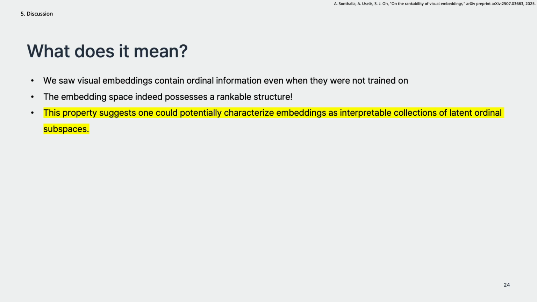We can think the embedding space indeed forms a rankable structure, and this property means one can potentially interpret the embedding space as an explainable space. It is quite amazing when we remember that embeddings are in latent space and are not interpretable in general.